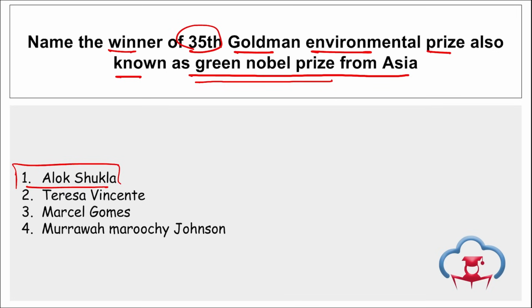Correct? And Alok Shukla is the convener of the Chhattisgarh Bachao Andolan and the founding member of the Hasdeo Aranya Bachao Sangharsh Samiti, and he won the 2024 Goldman Prize from Asia for his efforts to save the forest of Hasdeo Aranya in Chhattisgarh. The award ceremony was held at the War Memorial Opera in San Francisco, USA. Correct? And the 2024 award was presented to 7 individuals committed to protecting their communities and environment.